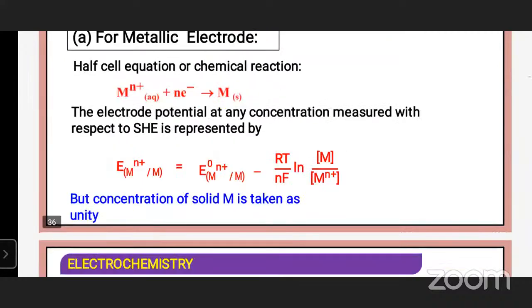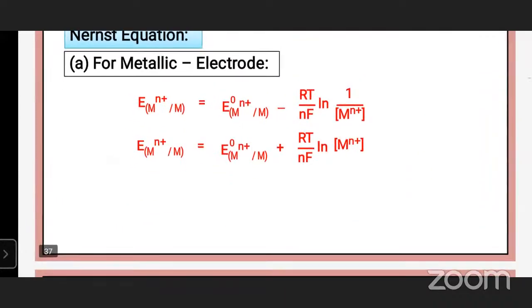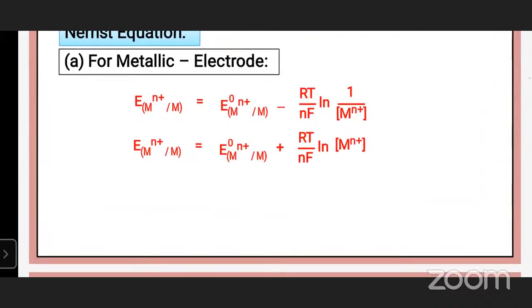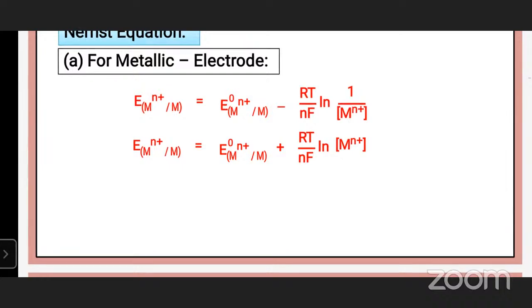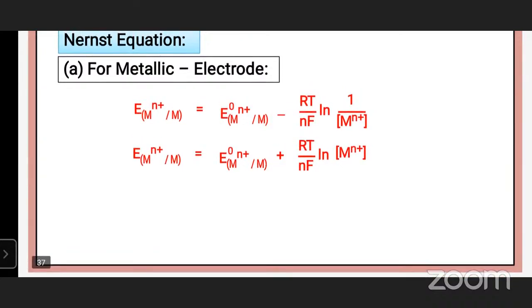So the equation is E is equal to E naught minus RT by nF log 1 by M^n+, or E is equal to E naught plus RT by nF log M^n+,